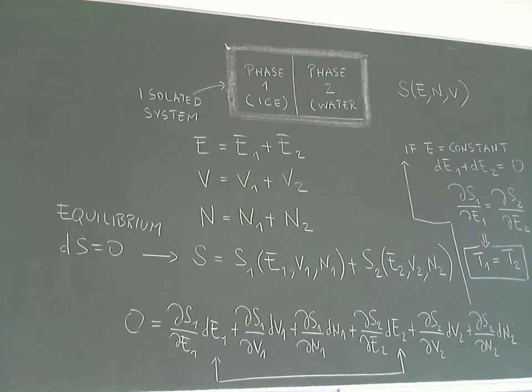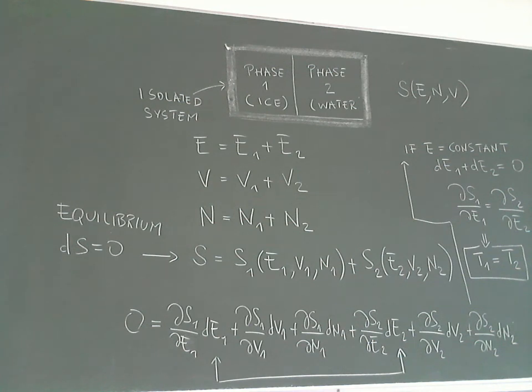And so the line is just all these partial derivatives. So I write dS1/dE1, the first derivative, times dE1, the differential, and so on. I didn't write that this derivative has to be understood as, for instance, dS1/dE1 at constant V1 and constant N1, and so on.